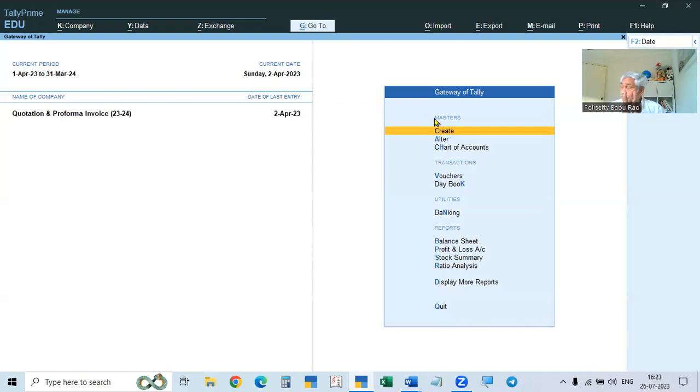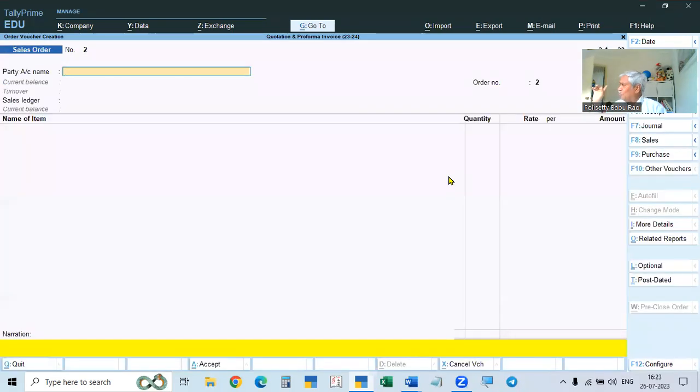So how to prepare the proforma invoice and how to prepare sales invoice, that is original invoice, from the proforma invoice. So for this purpose also, we will go to show.